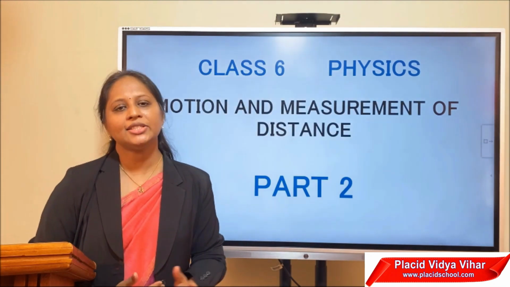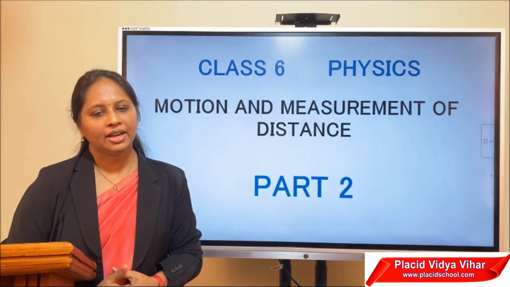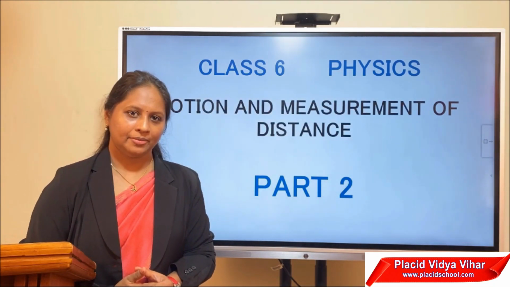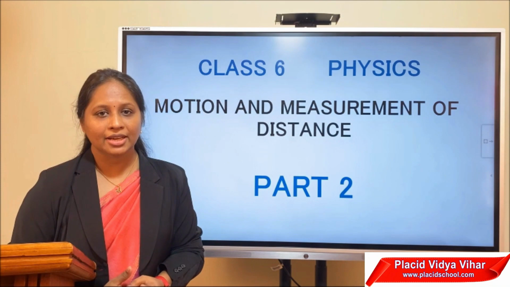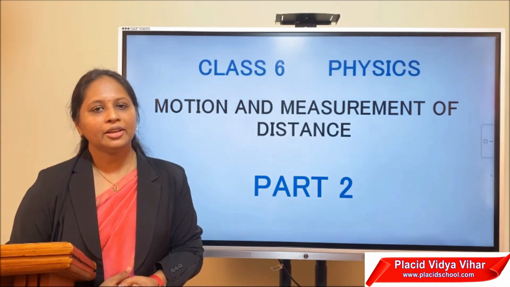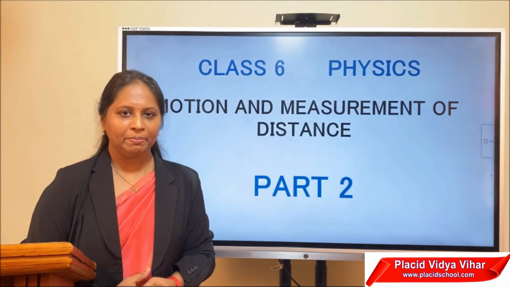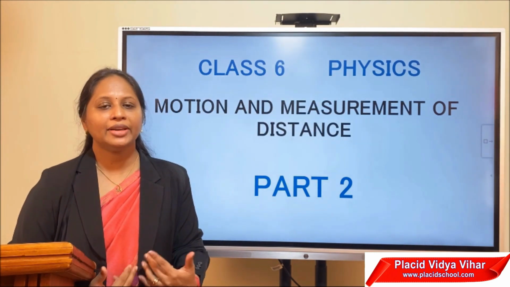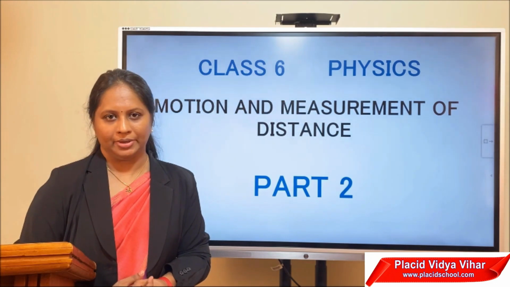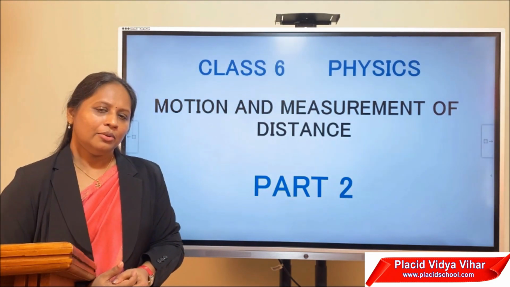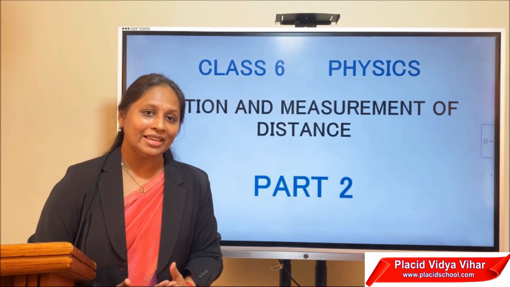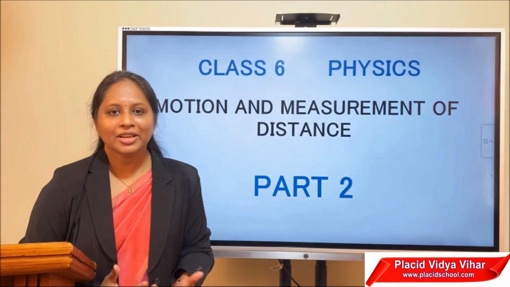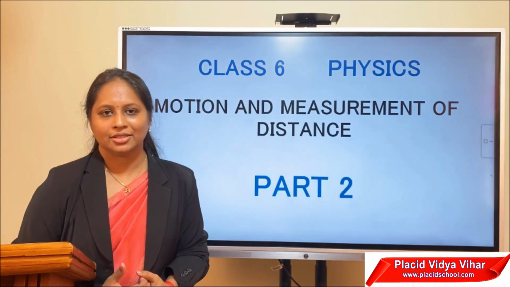In the second session, what we are going to study is about the standard unit of measurement. We have seen there are many limitations to using Aldin units of measurement using body parts, right? So how can you overcome this? How can you get a standard unit of measurement? What do you think a standard unit should be? How should it be so that it is convenient for others to use?